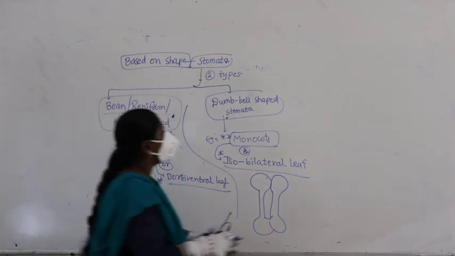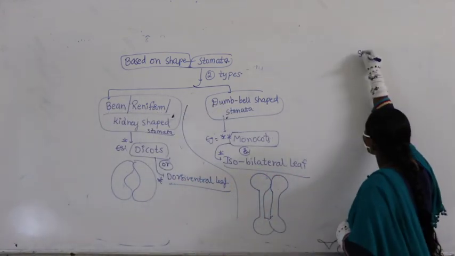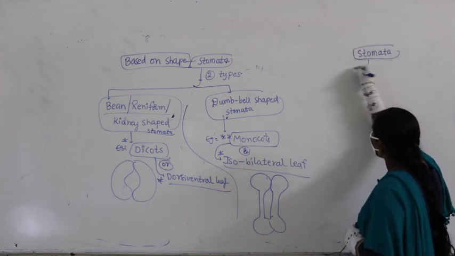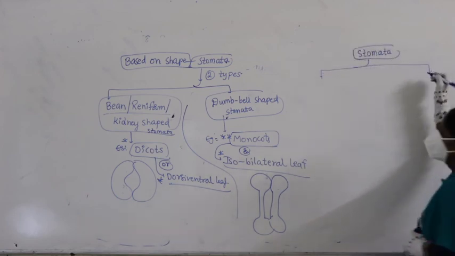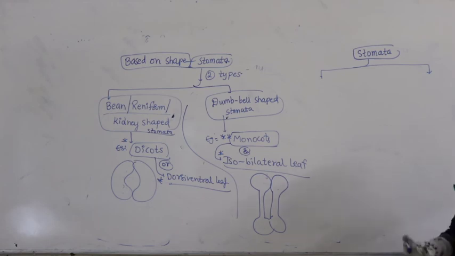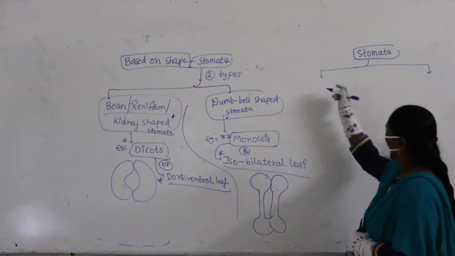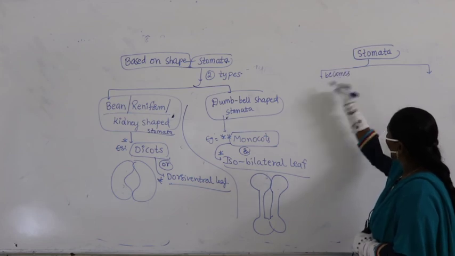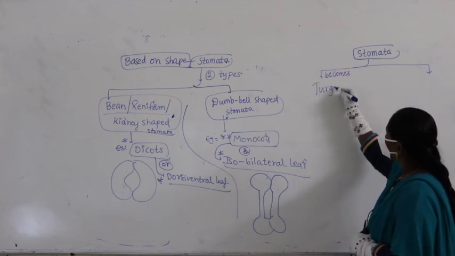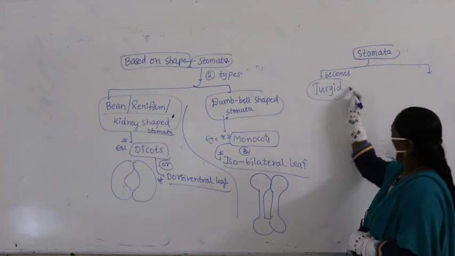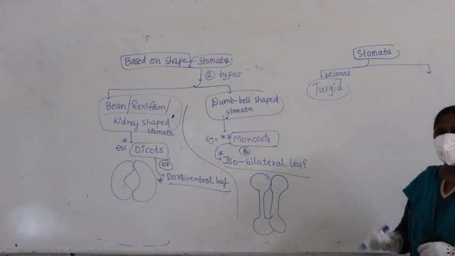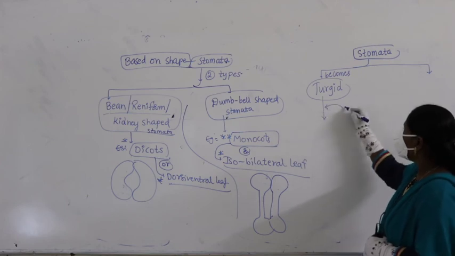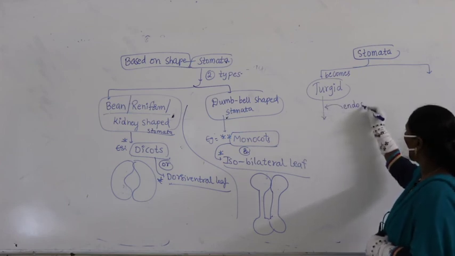Now, similarly stomata, whenever stomata fills with water, where we can see opening, where we can see closing. So, when stomata becomes turgid, turgid means what here? It fully fills with water due to endosmosis of water.